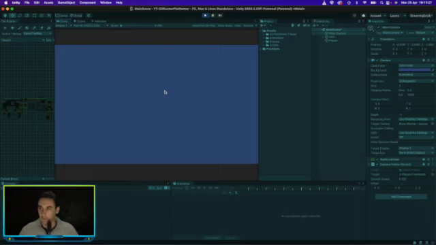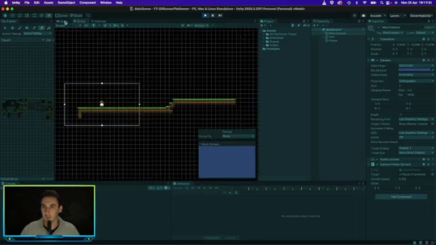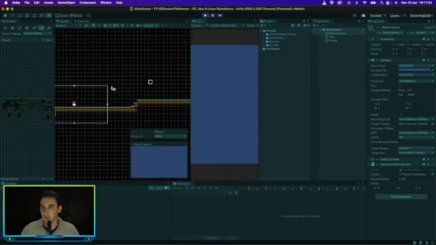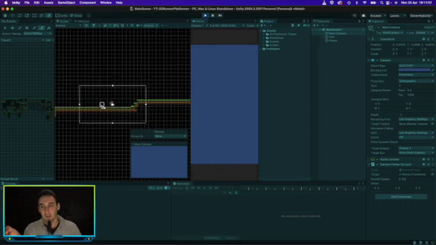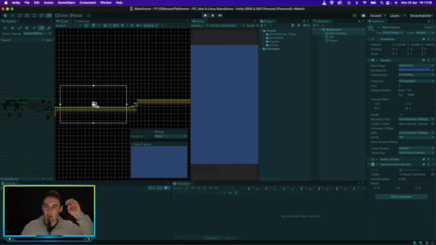So if we change to our scene view, actually let's just drag that there. So you can see, I keep pointing, transparency. You can basically see over here, when we move the player, this box here is everything you can see displayed by the camera. So the camera is situated in the middle here, and as soon as we move the player, you can see the camera has a little delay. That's exactly what we want. Now we just need to reposition the camera.